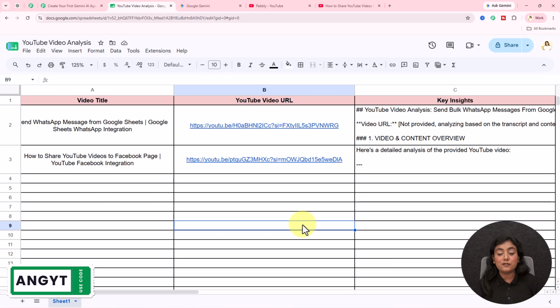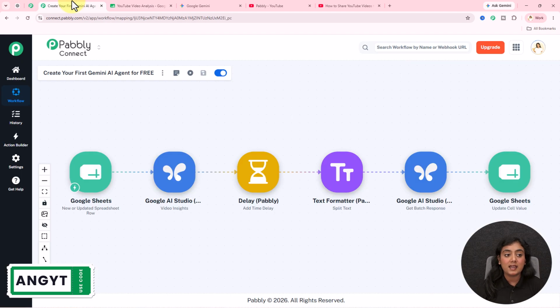Now, instead of doing this kind of research manually for the videos that you want to create, you can actually create this Gemini AI for free without need of any technical coding and programming skills. In this video, I will teach you how. So stay tuned till the end so that we can create this AI agent together.